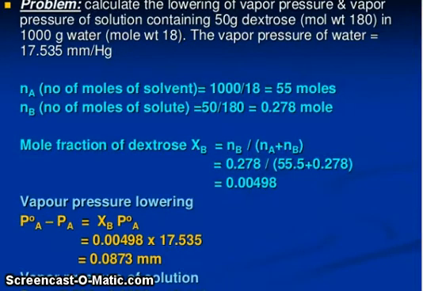Calculate the lowering of vapor pressure and the vapor pressure of a solution containing 50 gram dextrose, molecular weight 180, in 1000 gram water, molecular weight 18. The vapor pressure of water is given. So apply the formula for vapor pressure lowering, P_A naught minus P_A. You have the mole fractions, you have the P_A naught, then the vapor pressure of the solution you have to calculate.